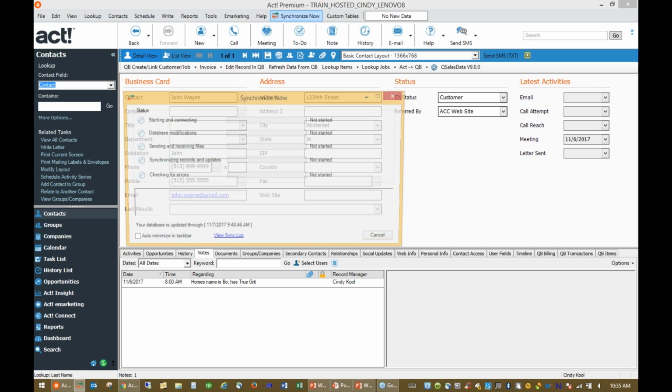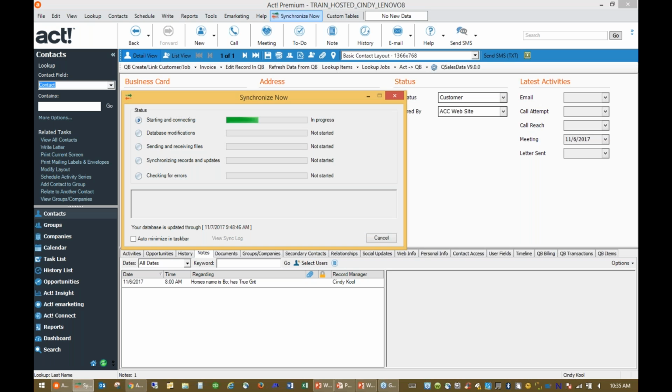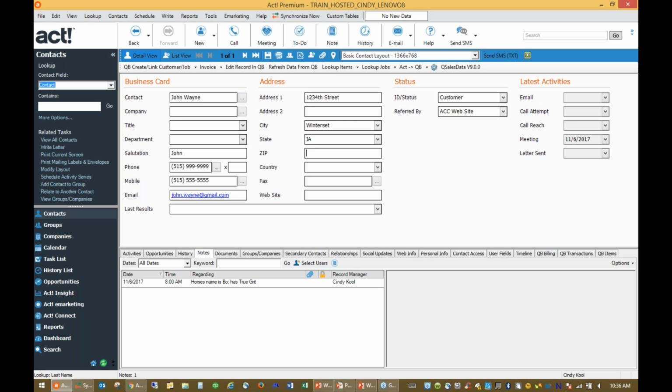And what that's doing right now is taking this information, taking that change, and pushing that up to the cloud application. And in just a moment, we'll go back and take a look at that exact same contact record on the cloud, and you'll see that information has been completed. The synchronization process can be set up to be automatic, so it can actually be running in the background. And so that's how Joyce and I have ours set up. So it runs about every hour, every 2 hours.